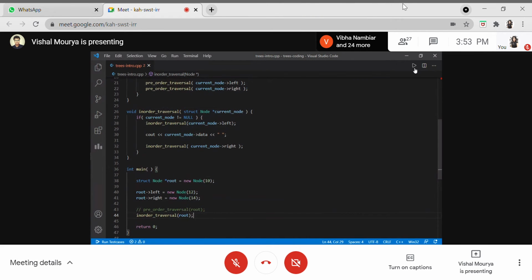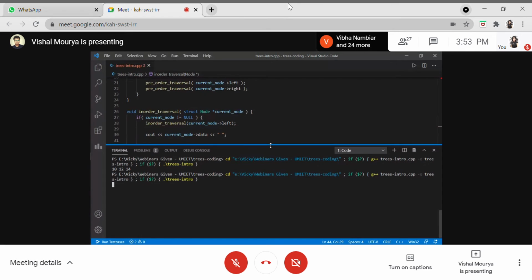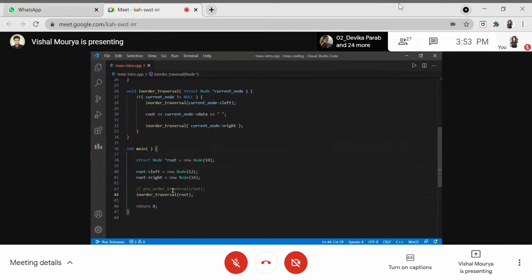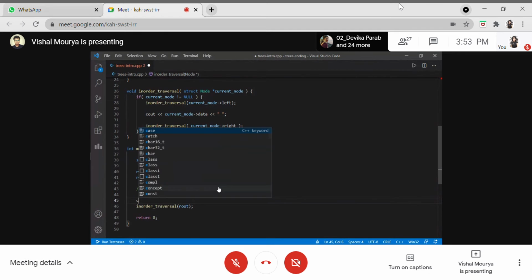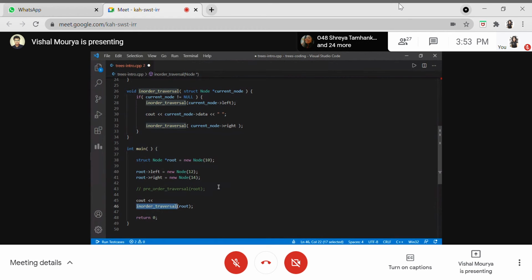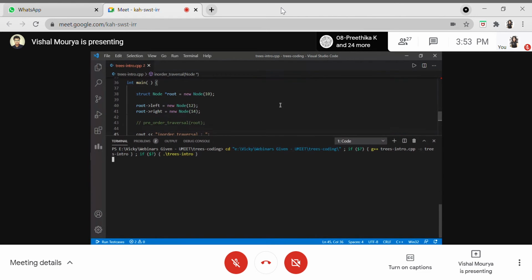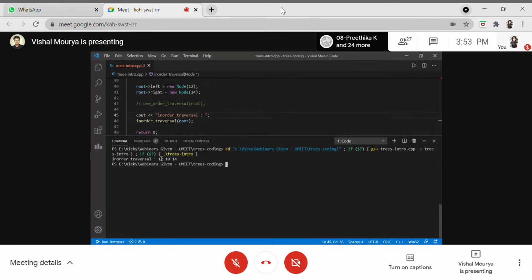So let me run it and see the output for this particular code for in-order traversal. You can see we have got 12, 10, and 14. Let me make it pretty so that the output will make sense. So we have this in-order traversal, and then we'll be concatenating it. We'll not be printing it anywhere. So let me run it again and see the output. You can see the in-order traversal is 12, 10, and 14.